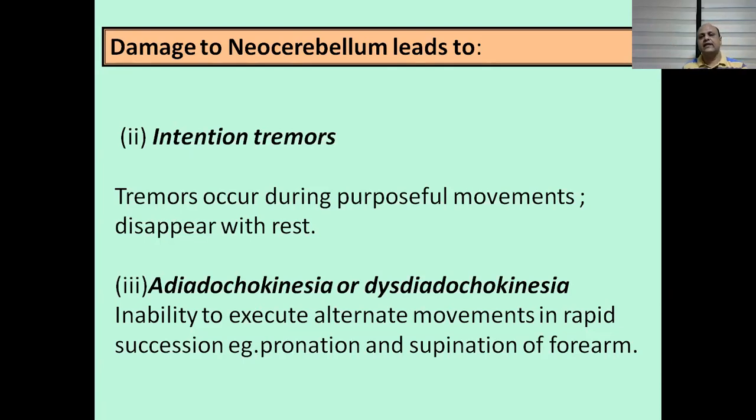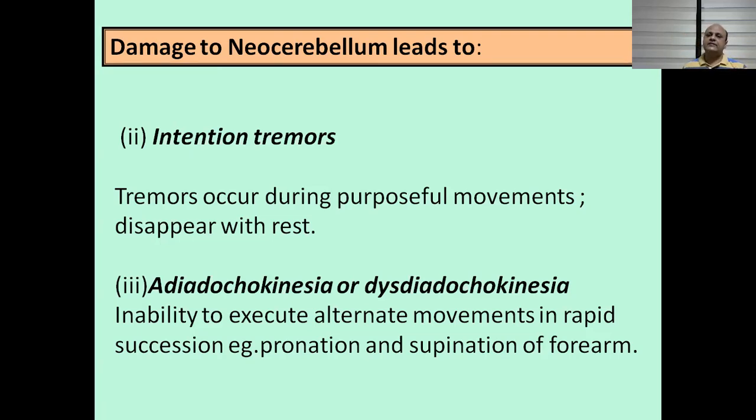So damage to neocerebellum manifests as fast pointing. That is, if you ask the person to touch the nose, the person will not reach the nose. He will either overshoot or he will undershoot. That is dysmetria. Another way to measure dysmetria is to ask the person to put the pen in the pen cap. So the person will not be able to judge the distance properly and will overshoot or undershoot, not reach the pen cap. Then I have already told you intention tremor.